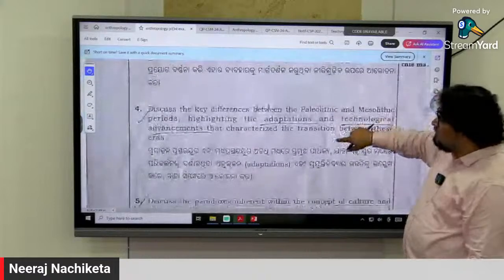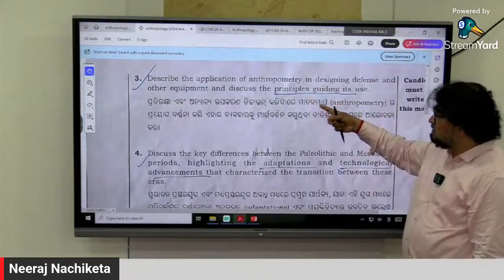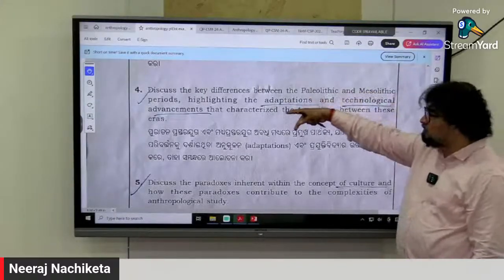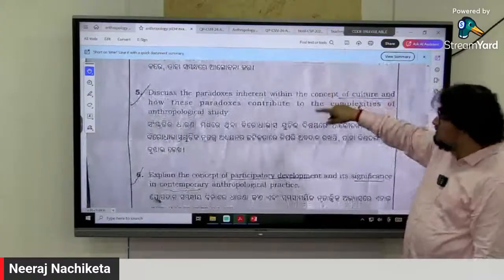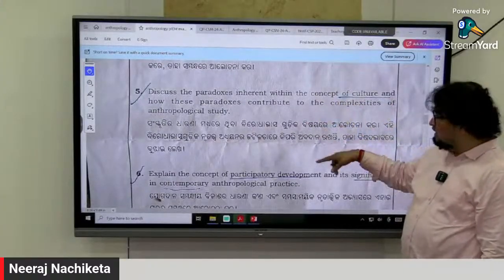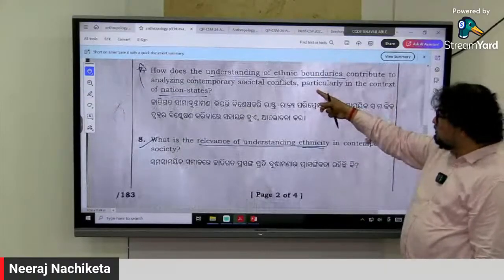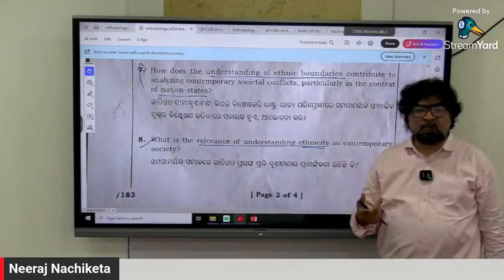That part again. Then application of anthropometric design in defense equipment. Now the applied area is given. Discuss the key differences between Paleolithic and Mesolithic periods, highlighting adaptation and technological advancement. That part is given. Then the concept of culture and anthropological study. Then contemporary things: analyzing contemporary societal conflicts, particularly in the context of nation states. Applied and part of it.